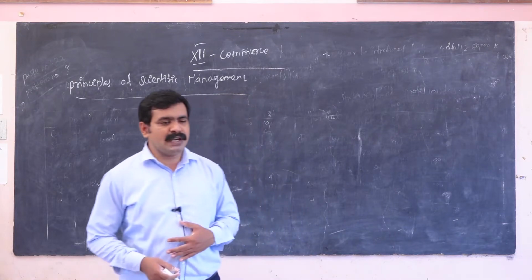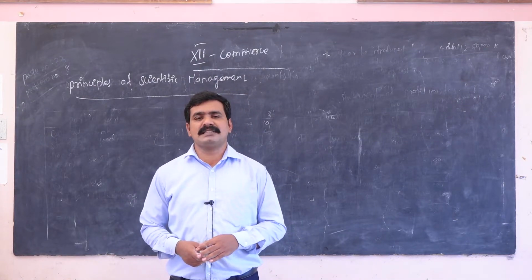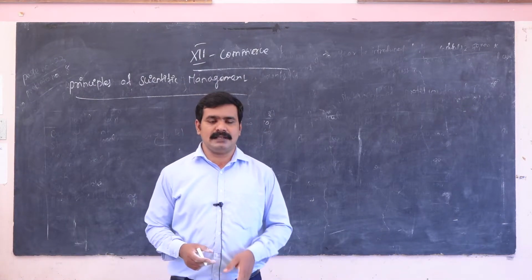The principle of scientific management, this theory was suggested by Mr. Frederick Winslow Taylor.